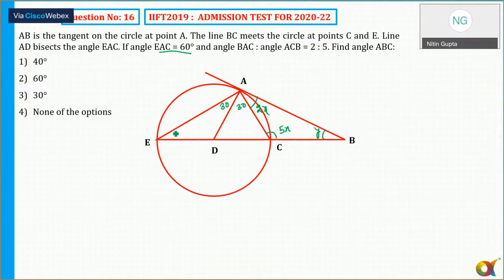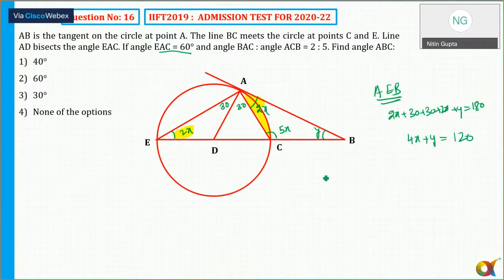Now by using the alternate segment theorem, I can say this angle is also equal to this. Alternate segment theorem means what? This is the segment. अब इसके alternate angle 2x है. The alternate में इसके ये segment ये angle बनता है 2x. So if I consider triangle AEB, in triangle AEB, I can say that is 2x plus 30 plus 30 plus 2x plus y is equal to 180. So which means 4x plus y is equal to 180 minus 60, which is equal to 120.